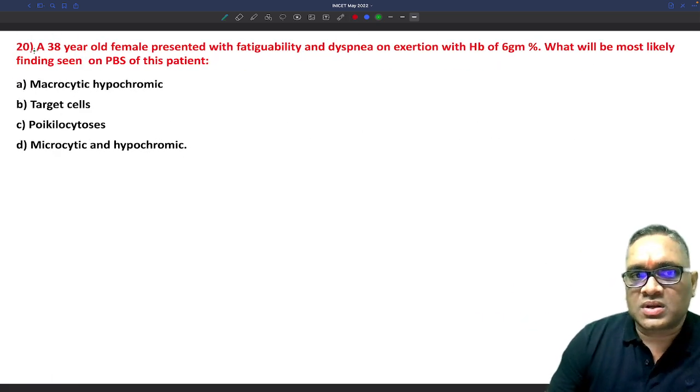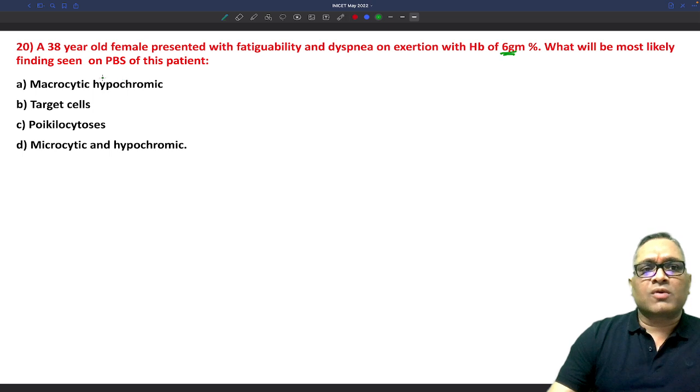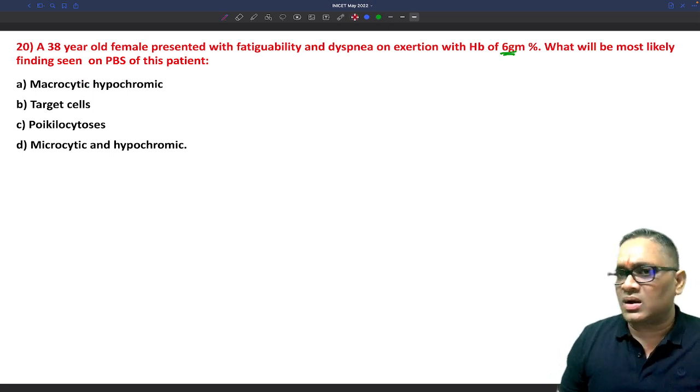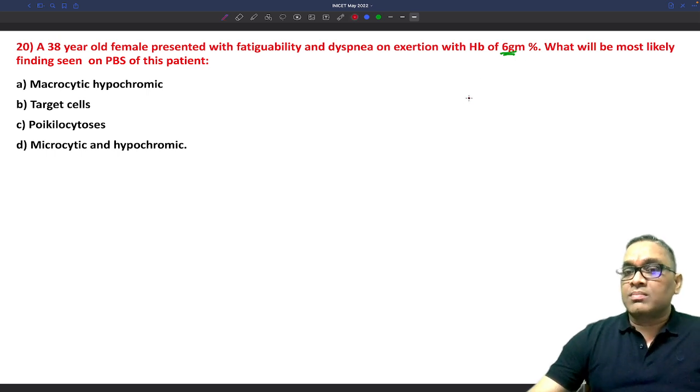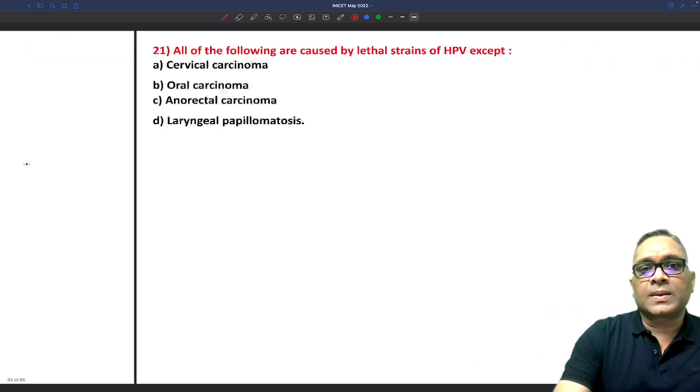Now coming to the next question. A 38-year-old female presented with fatigability and dyspnea on exertion with a very low hemoglobin of 6 gm%. What will be the most likely finding on peripheral smear? This picture is quite non-specific, but it is highly suggestive of iron deficiency anemia. In iron deficiency anemia, you will see a microcytic and hypochromic peripheral blood finding. So that is a very simple question, right?